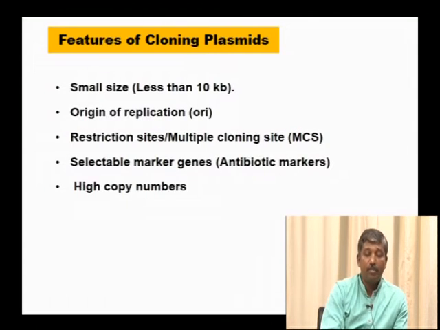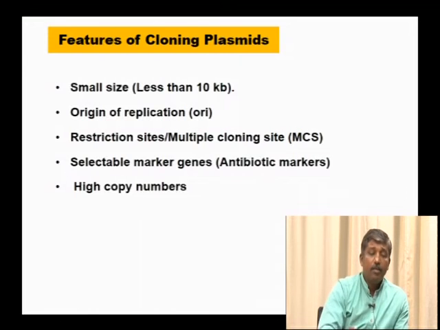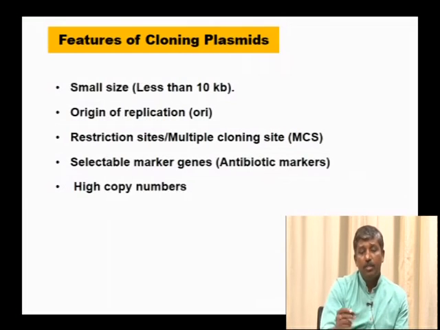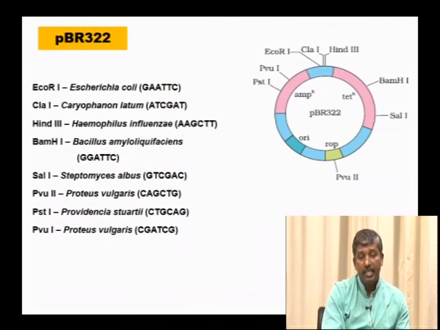High copy numbers. This is one salient feature. Copy number refers to the multiplication of these plasmids independent of the host cell. So, high copy numbers means they replicate more number of times, thereby once we introduce our gene of interest into the plasmid, we can increase our copy of the gene of interest, thereby the product can be increased.